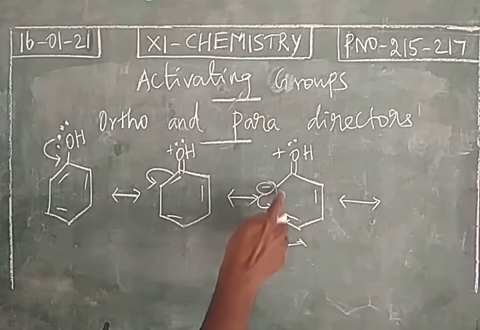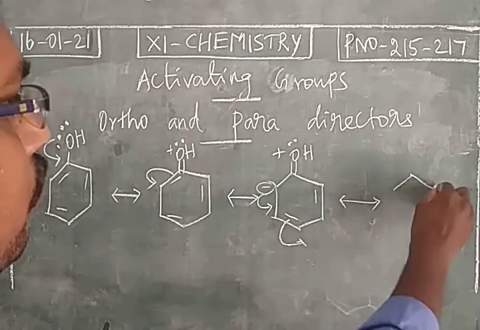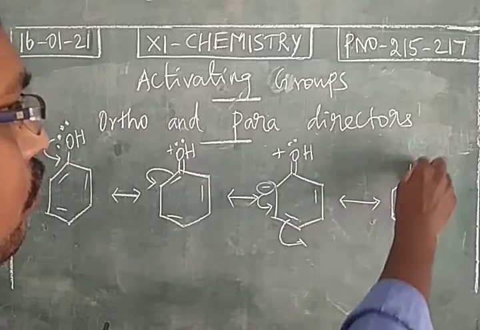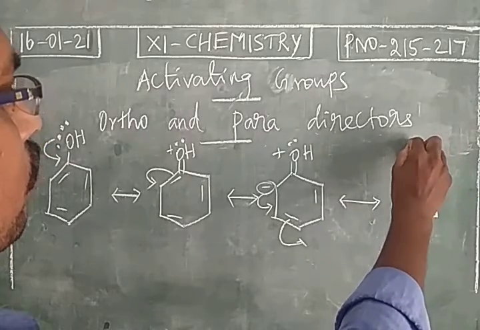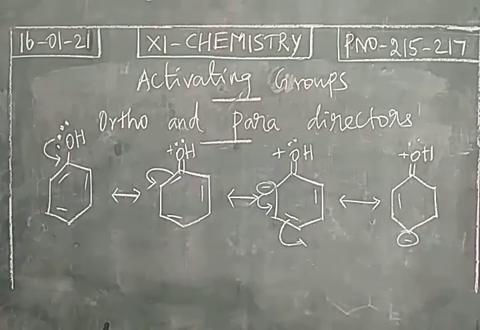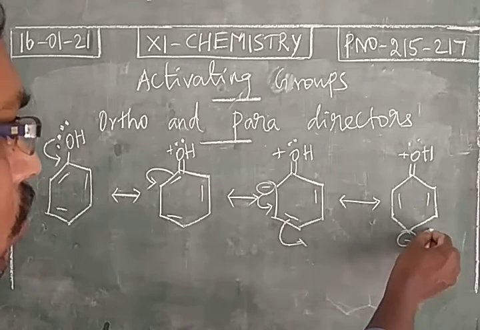If this pi electron makes a double bond here, this carbon will have 5 covalent bonds, so this pi electron is shifted. So we have a negative charge on position number 4. The 4th position is called what? Para position. And this will also be involved in delocalization.